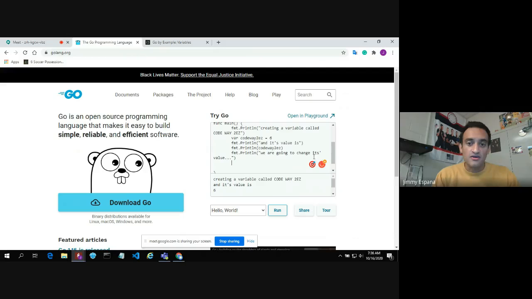And let's go ahead and take our reference, code way too easy. And let's go ahead and update that variable to say whatever that variable was, let's add the number 1 on top of it. And let's go ahead and do another print statement, fmt.Println.